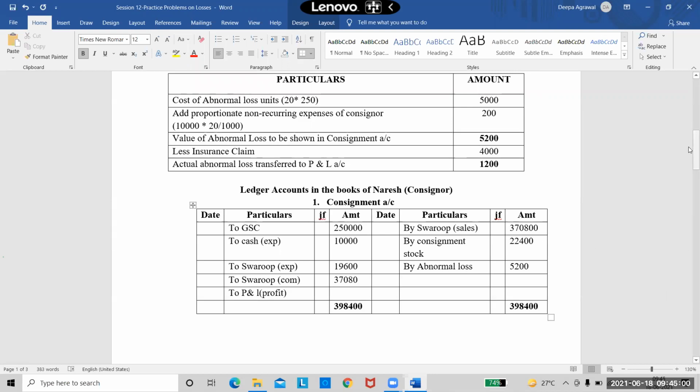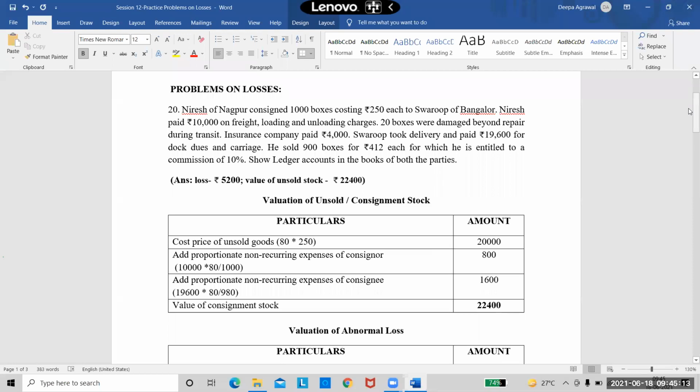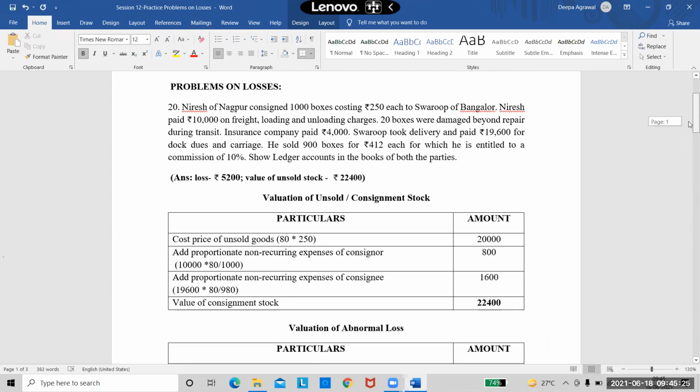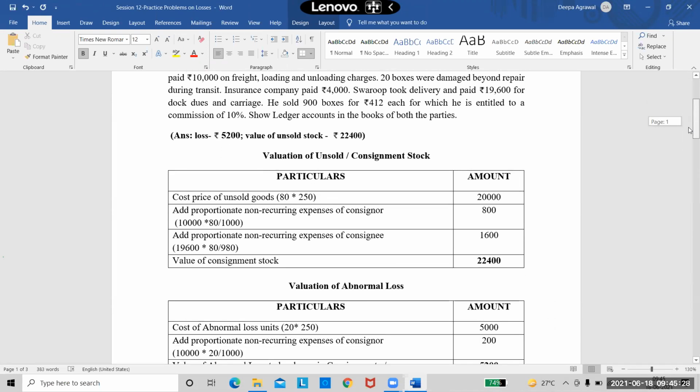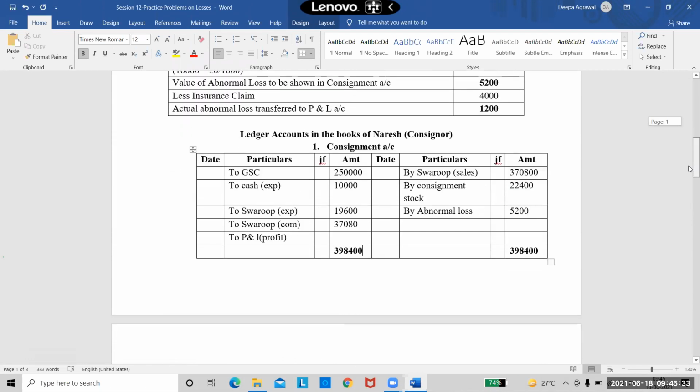Just check if I've taken everything. 2,50,000 is correct. And then expenses are 10,000. That is also correct. Next expenses are 19,600. That is also correct. Commission is also correct. So tell me the profit. How much are you getting?